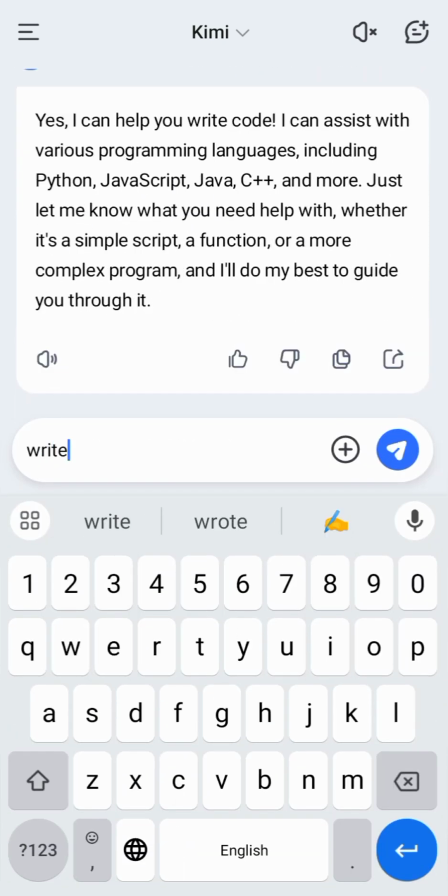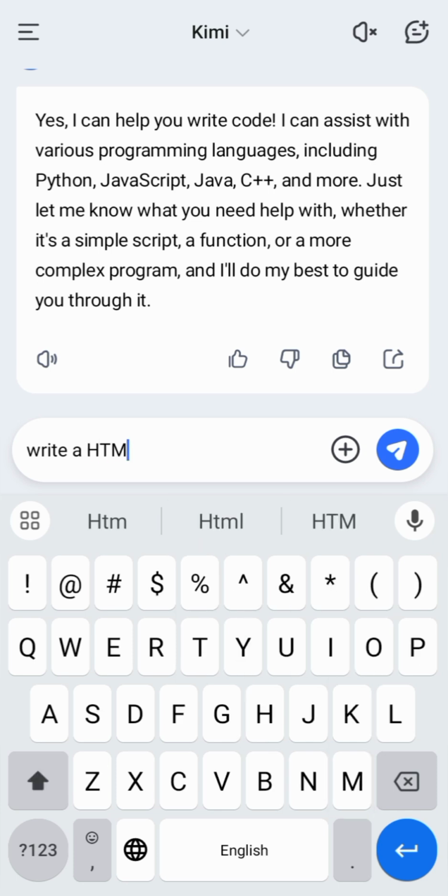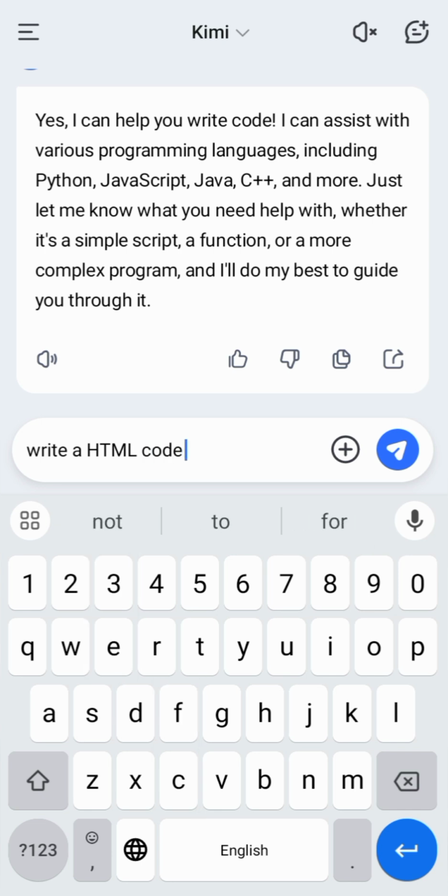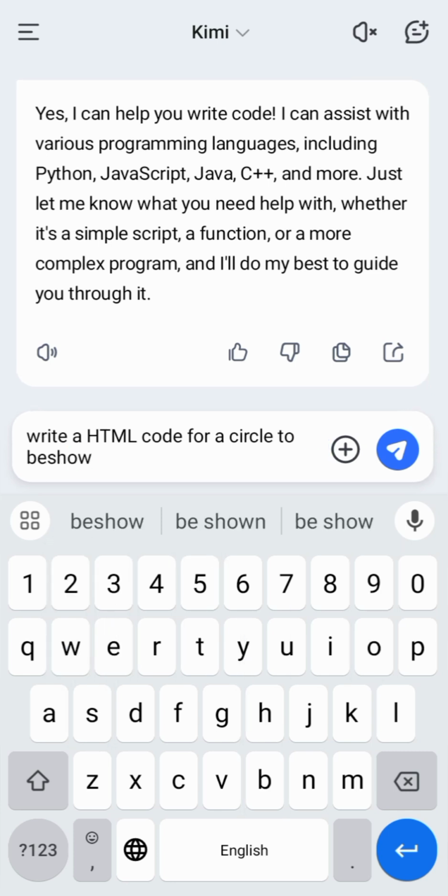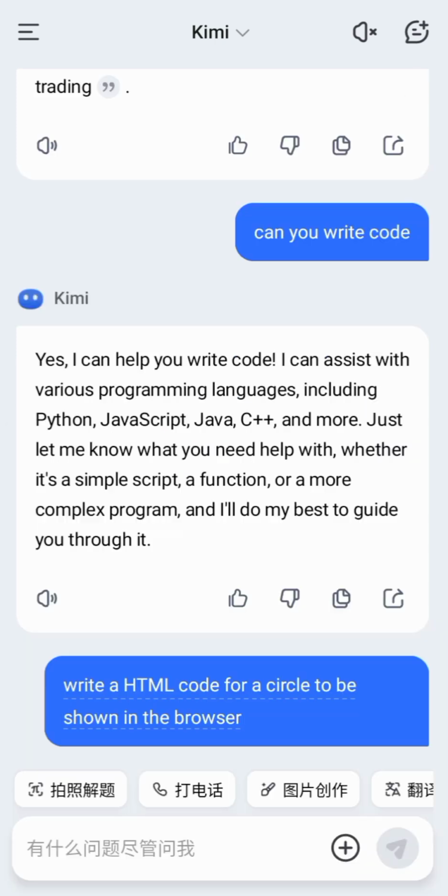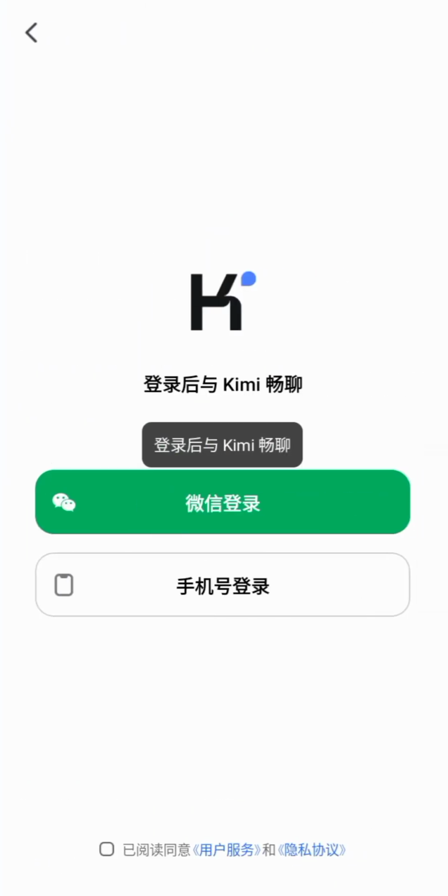Write HTML code for a circle to be shown in the browser. So let's see. Oh, for this feature we just need to log in, I think, or use their premium version.